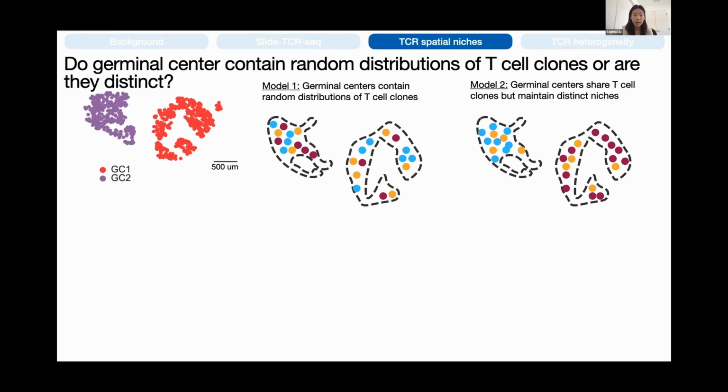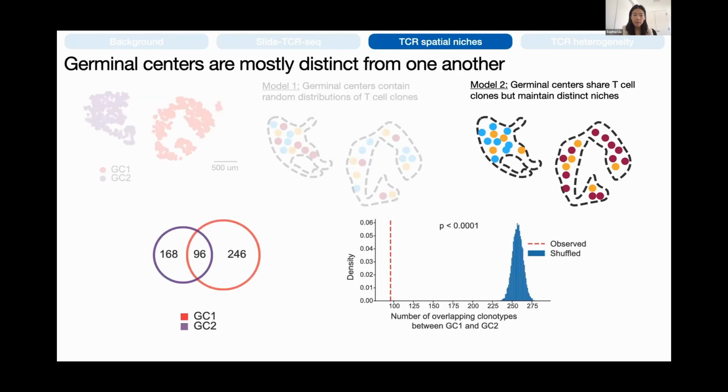Is the process completely stochastic, as in model 1, which would suggest that we get diverse B cells because of contacts with random TFH cells? Or do we maintain these spatially distinct niches, where even these adjacent GCs contain very different TFH cells? So we can perform a very similar test where we shuffle the spatial locations and observe how many clones are shared between these two germinal centers. What we see is that the amount of sharing is much lower than expected from a random model.